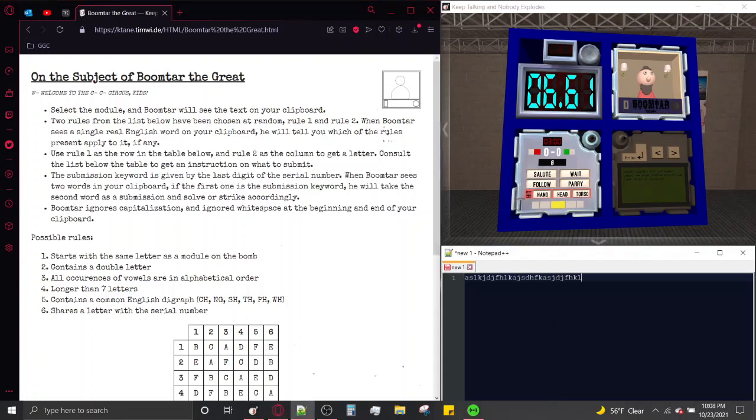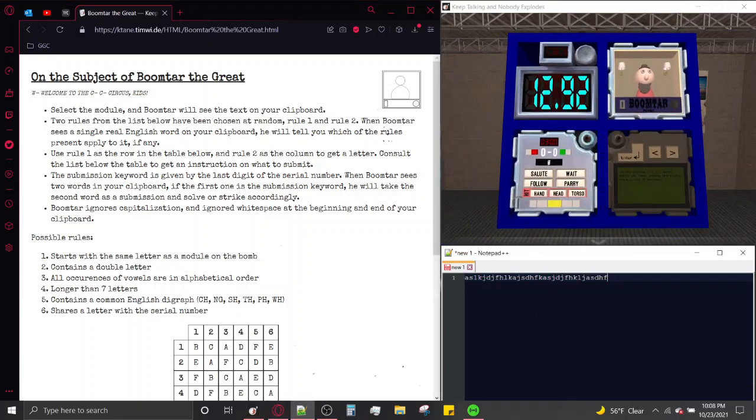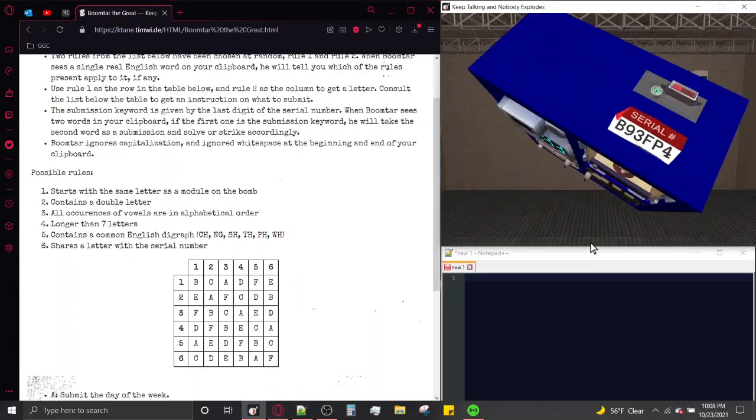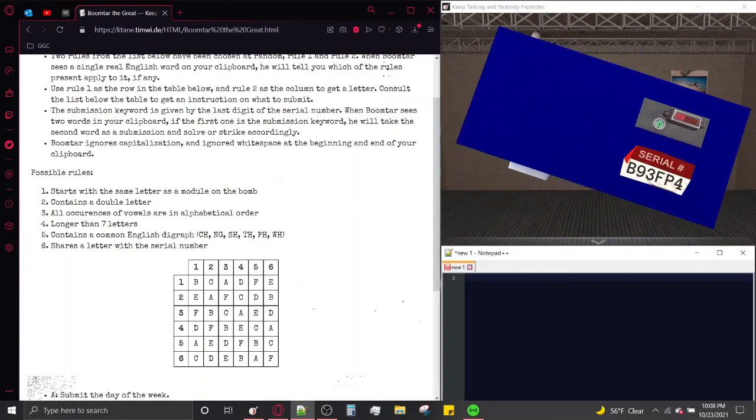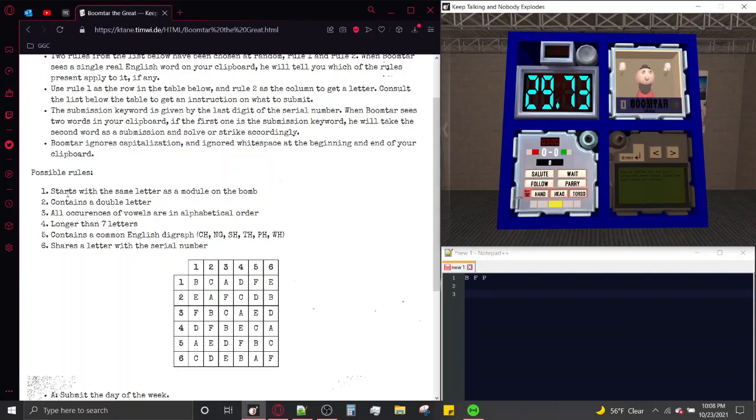I'm just going to go ahead and copy gibberish, and once again, if you copy gibberish and click on Boomtar, he's going to tell you you're full of it, and he can't read what you typed. So please, only query words. That's the only way Boomtar can read your mind. Okay, let's start checking our rules. First of all, that serial number of ours has Bravo, Foxtrot, and Papa in it. So let's start checking rules.